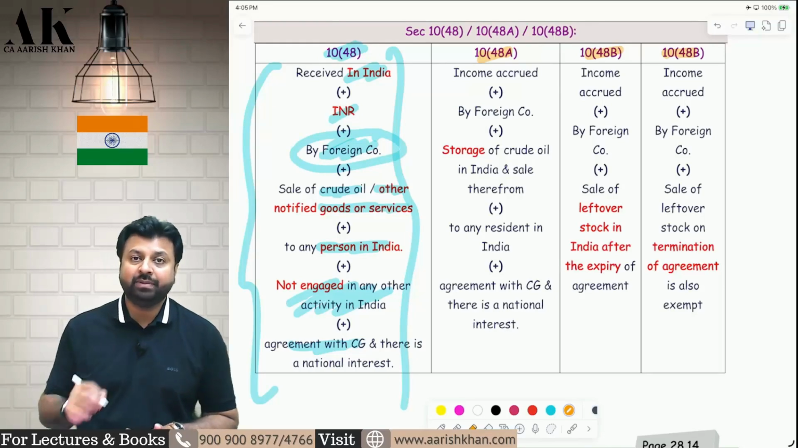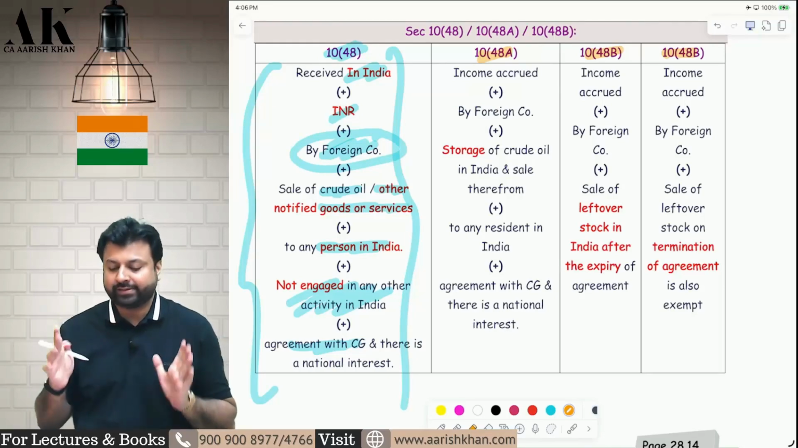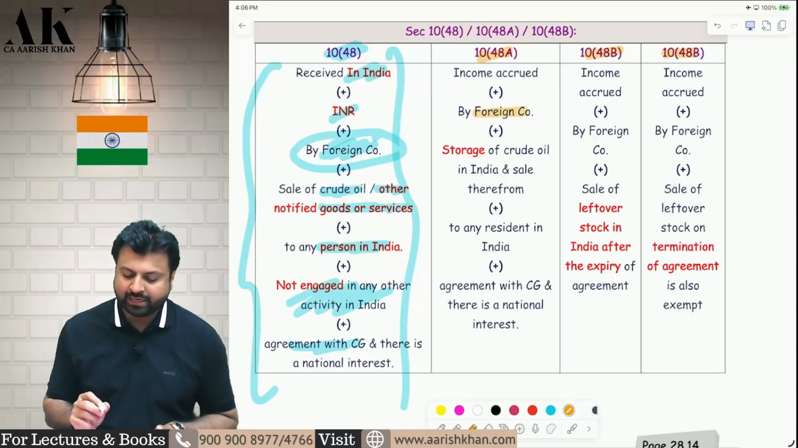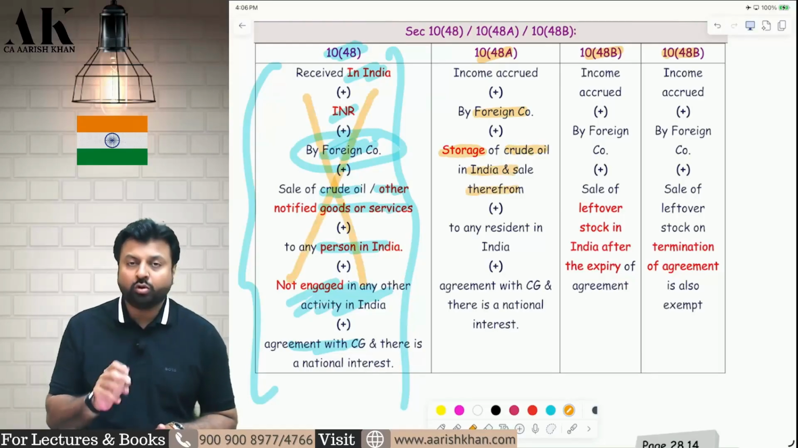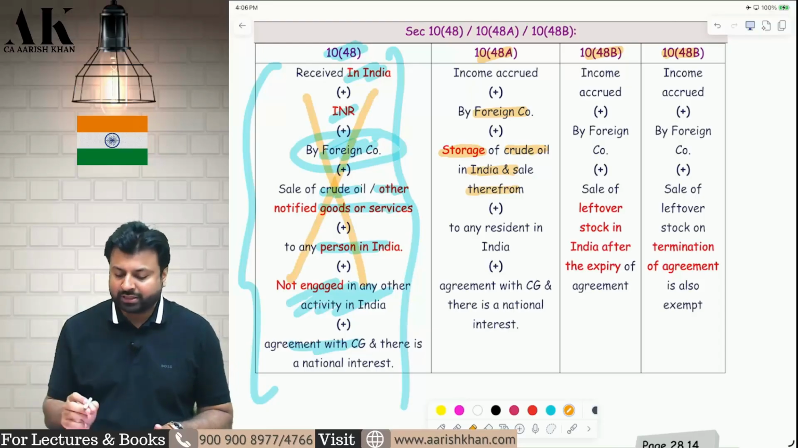What is 10(48A) then? It is slightly stricter. Here also a foreign company is there. Here also crude oil is there. But here you have to store the crude oil and then sell it. In the first section, you don't have to store the crude oil. You can directly sell from outside India.